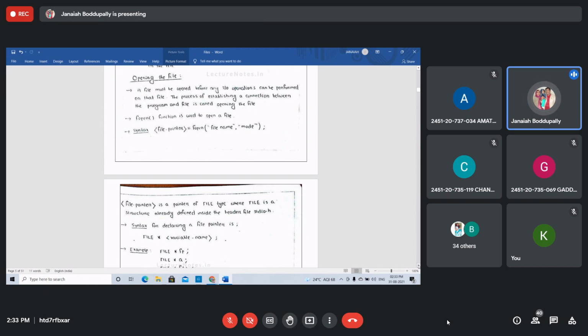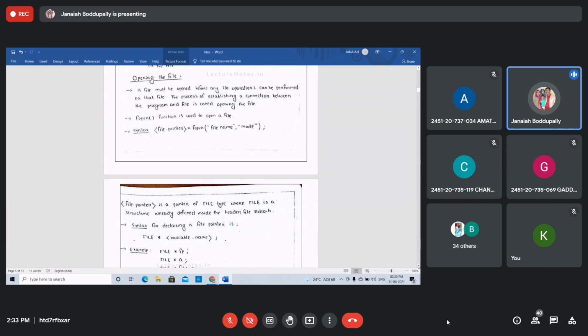A file must be opened before any input output operations can be performed on that file. The process of establishing a connection between the program and a file is called opening the file. That's it. We are opening the file, then writing the data on the file, then displaying and executing. I am telling especially about the concept of C only, if you want to create some text file.